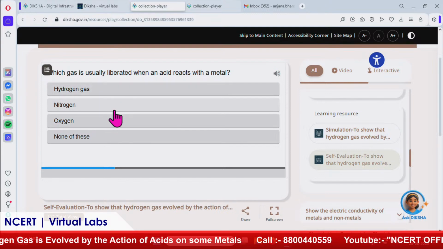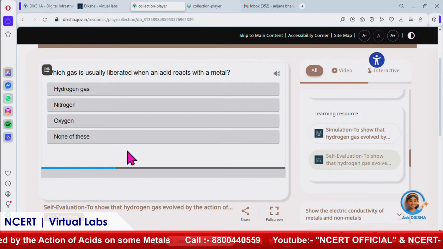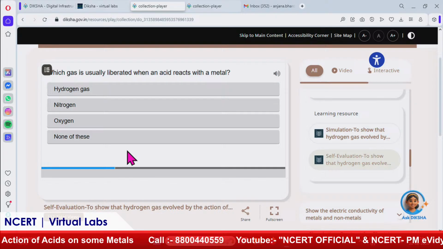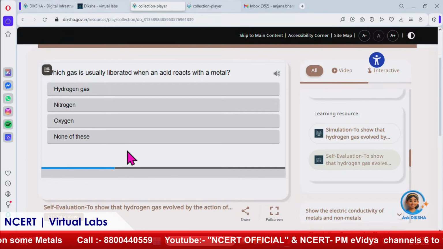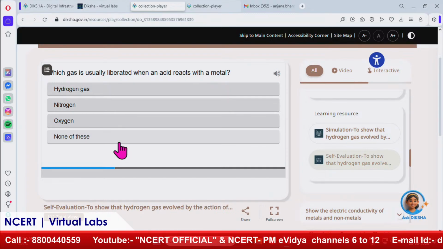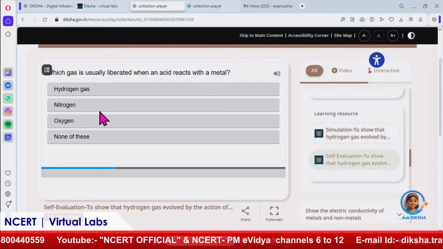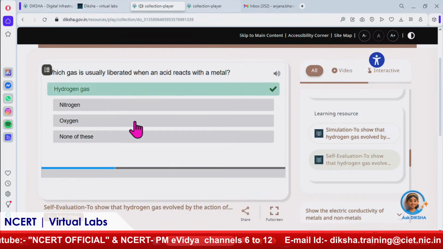Now I can see that you're doing this self-evaluation and also giving us explanations. I think if we learn the theoretical part well, we will be able to do that logically. Definitely. Which gas is usually liberated when an acid reacts with a metal? As we recently learned, hydrogen gas evolves. So here is the correct answer, hydrogen gas.